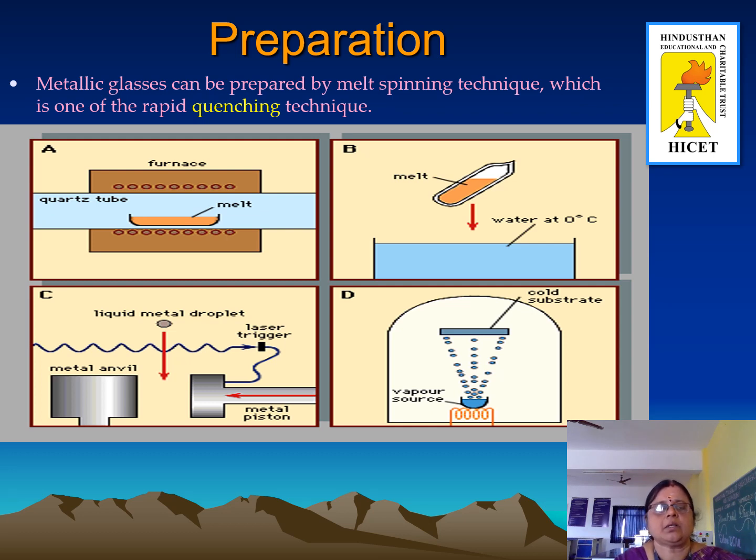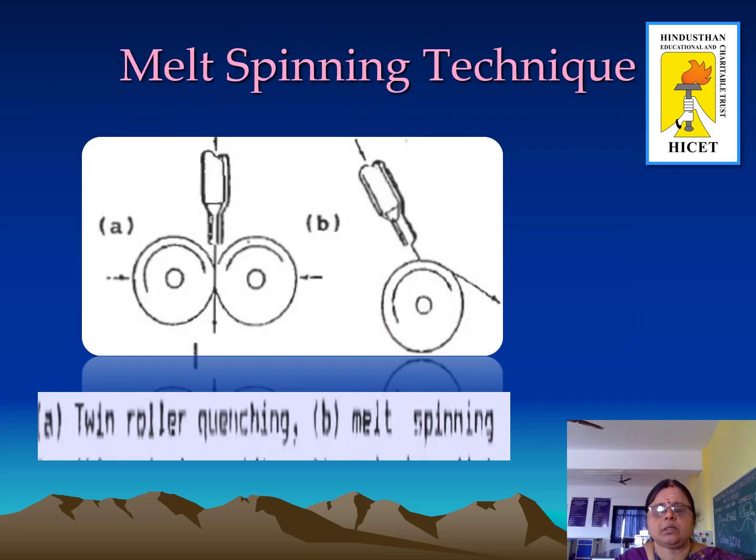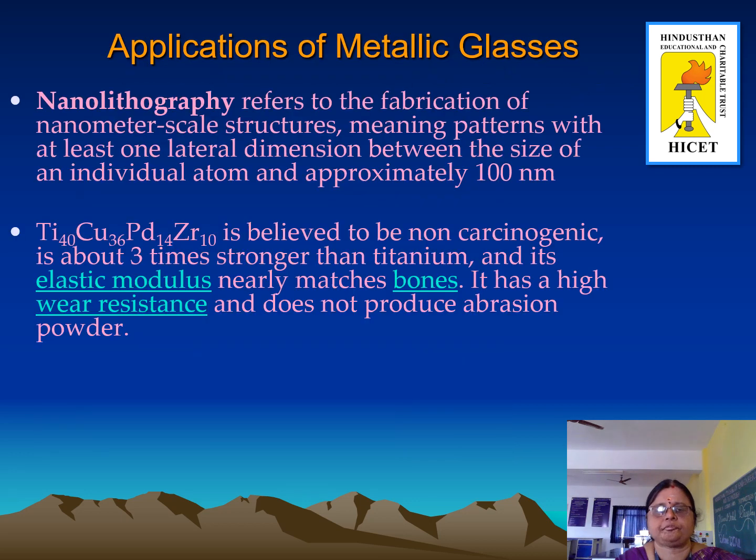First, the metals from which the metallic glasses are to be formed are put inside a refractory tube, and they are heated by switching on an induction heater, which heats the metals to a molten alloy. Then this molten alloy is made to eject out of the refractory tube through a nozzle and fall on a rotating roller, where it is quenched so that a glassy alloy ribbon is formed out of the rotating wheel.